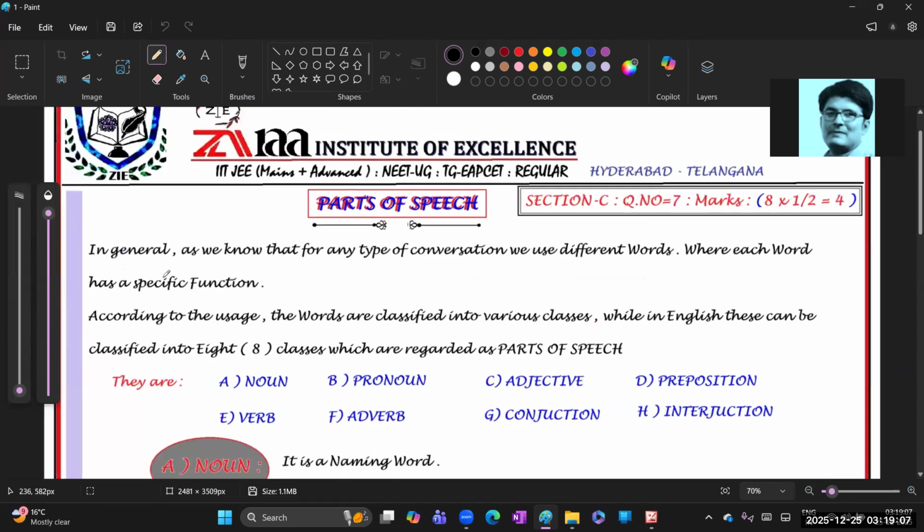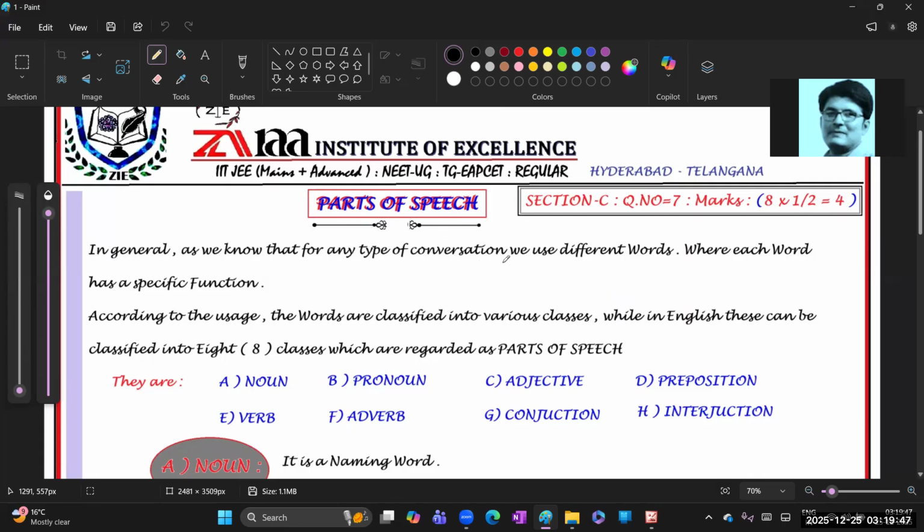Okay. So generally, as we know, for any type of conversation, like as we speak with others, like now I am also speaking. While speaking, I can use so many words, isn't it? Like myself, I am going to start parts of speech. In this conversation, it consists of so many grammatical parts of words. Now we need to learn parts of speech.